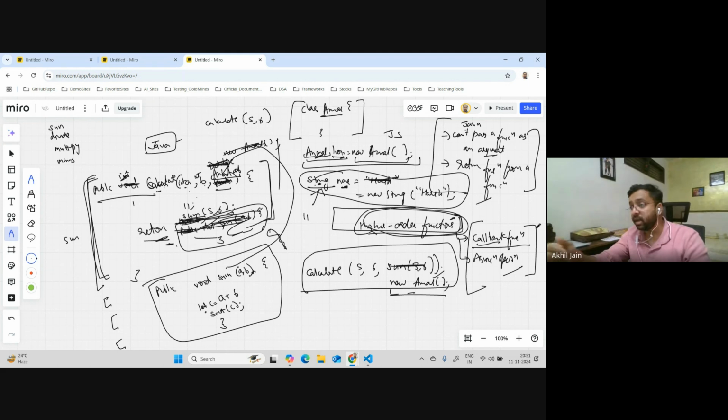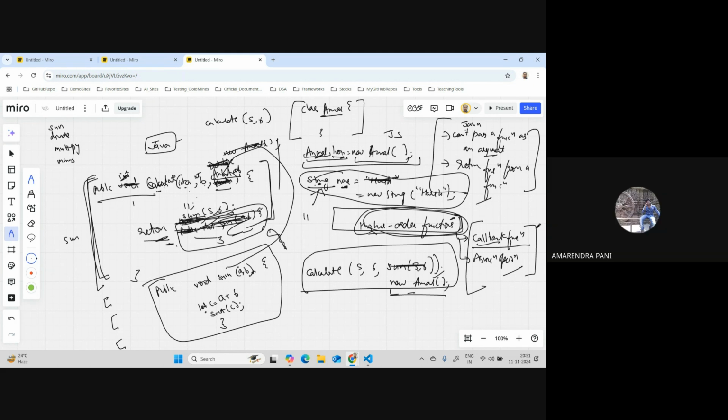When I say const, you can think of it like a final variable. You created a variable with the final keyword and declared the value, and you say, okay, no one will change it. Got it. Okay, great.